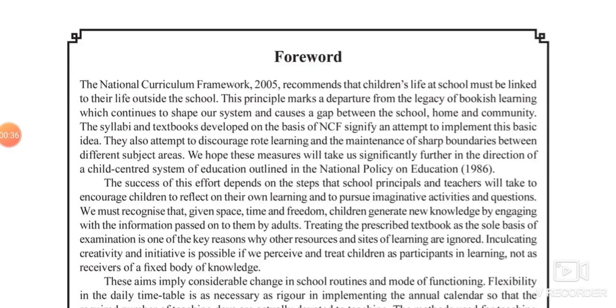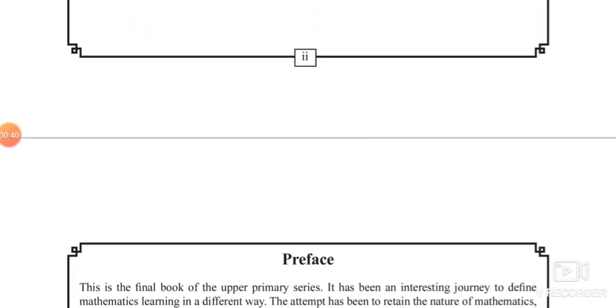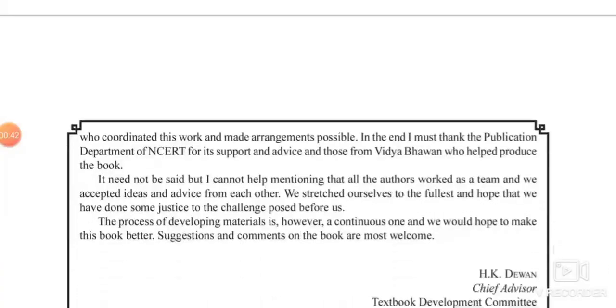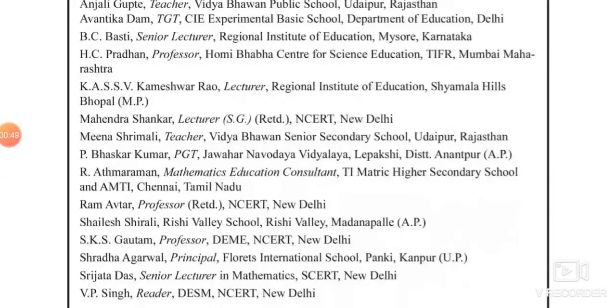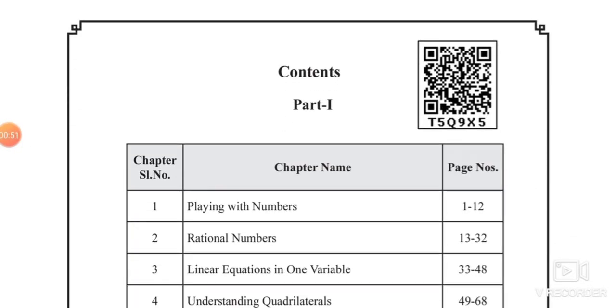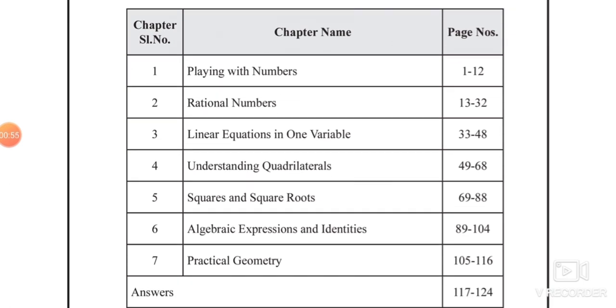There are a total of 16 chapters, which have been divided into two parts. In part 1 we have 7 chapters. In part 2 we have 9 chapters. Now we'll move to the part 1 content. In part 1, moving to the first chapter, playing with numbers.